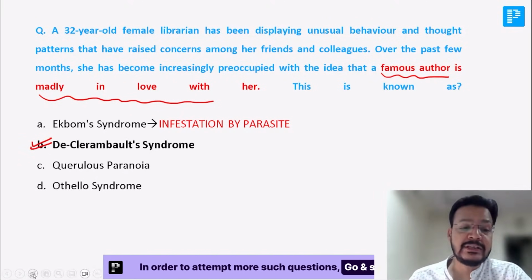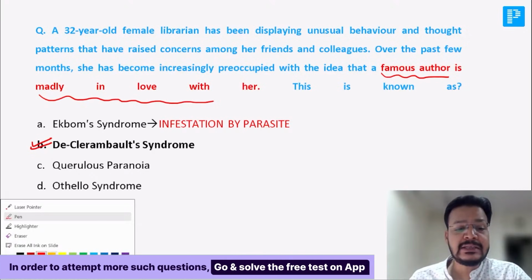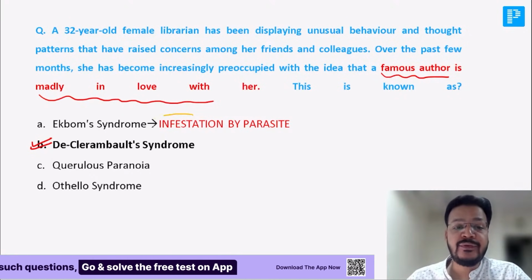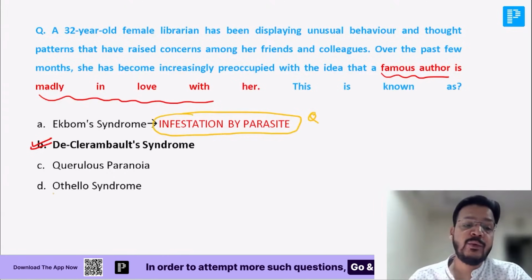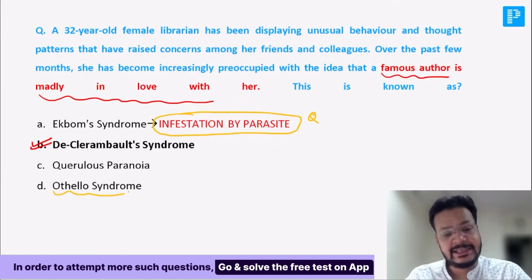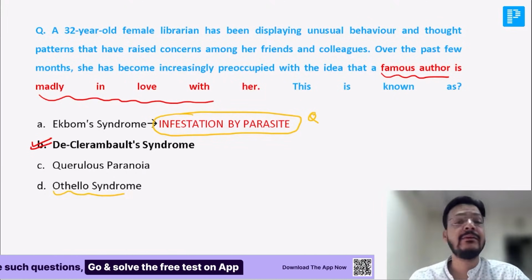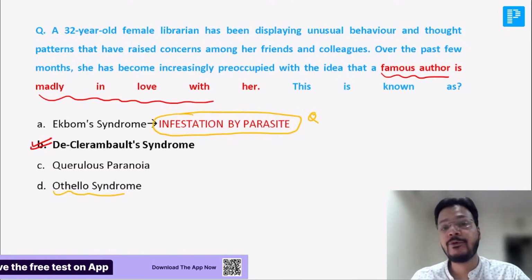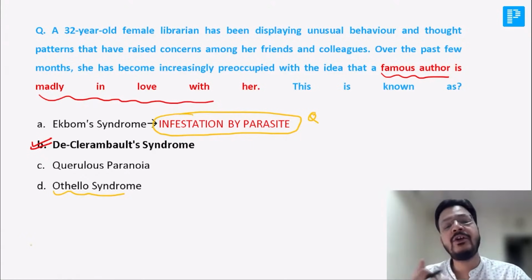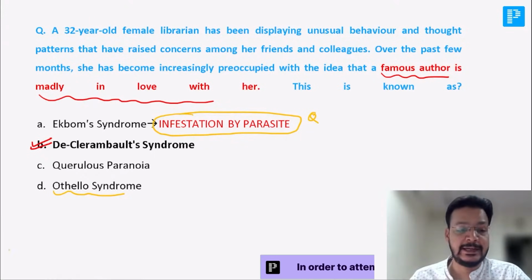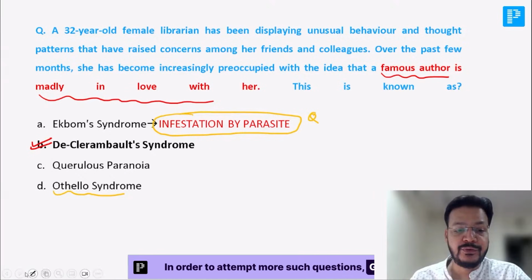What is Ekbom syndrome, my dear friend? Ekbom syndrome is when you feel you are infested by parasites. And what is Othello syndrome? I'll discuss it here. So if you feel like someone big, a very big person, loves you, that is De Clerambault syndrome or erotomania. And Ekbom syndrome, you feel like you are infested by parasites. Now I'll come to a few very, very important questions.